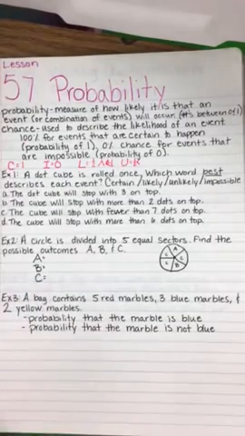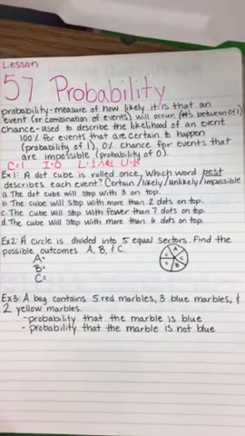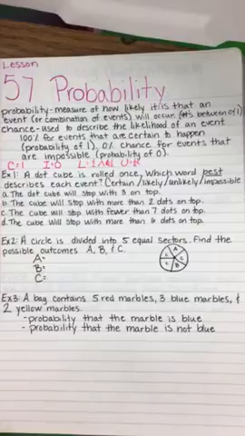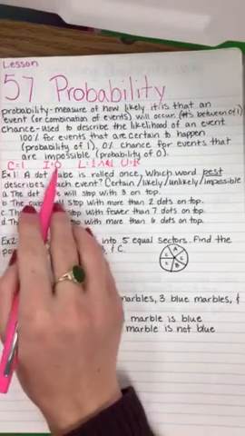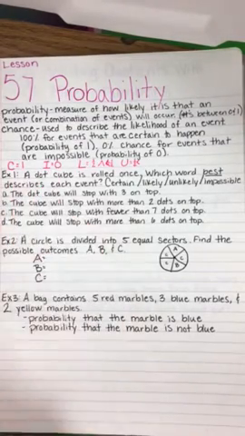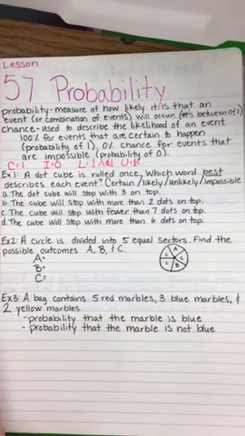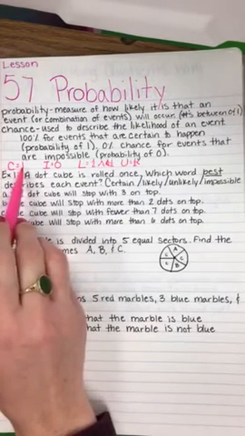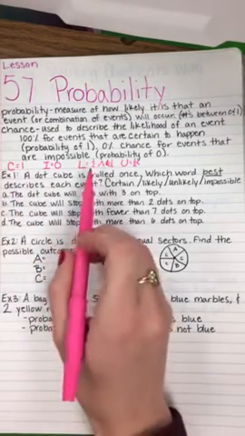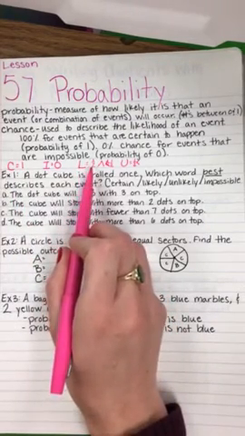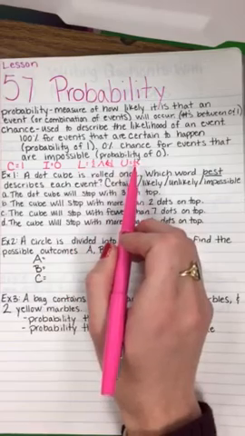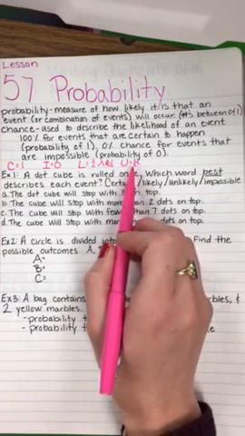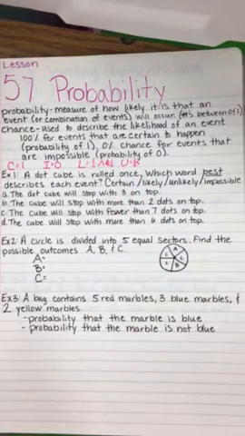There is a chance. The word chance is also used to describe the likelihood of an event. Chance is often expressed as a percent ranging from 0%, that would be the impossible, impossible would be 0%, or if it is certain, then it would be 1 or 100%. And then if it's likely, it would be 50% or greater. And if it's unlikely, it would be less than 50%, 49% or less.